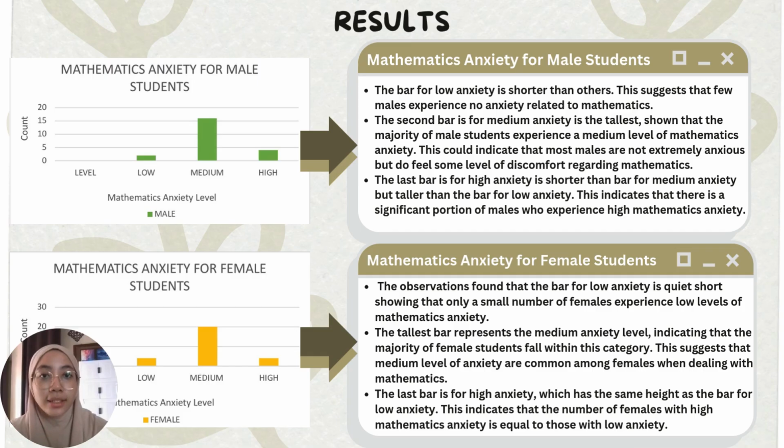Alright, so here are the results after we identified the interval of anxiety level. We have divided into two groups, which are mathematics anxiety for male students and mathematics anxiety for female students. So let's look at the above figure. Okay, it shows that the bar for low anxiety is shorter than the others because the males experience little anxiety related to mathematics, while the second bar, for medium anxiety, is the tallest.